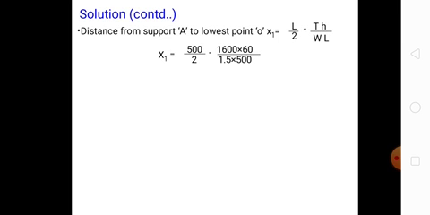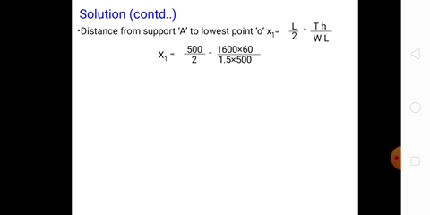The length of the span is given, that is 500 meters. So 500 by 2 minus tension 1600 kgs, and H is the difference between the levels, that is 90 minus 30, equal to 60 meters, divided by W, which is 1.5 kg, into L, 500.